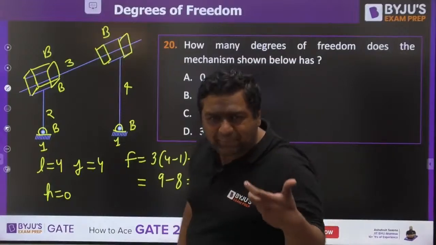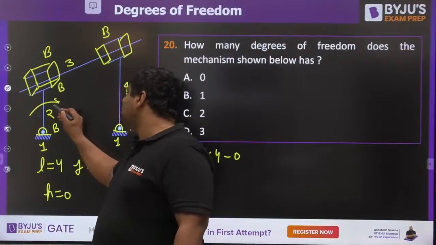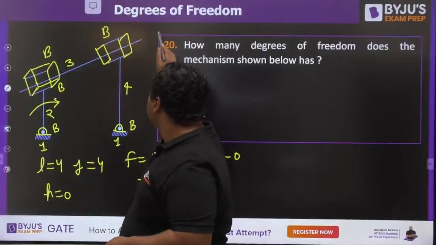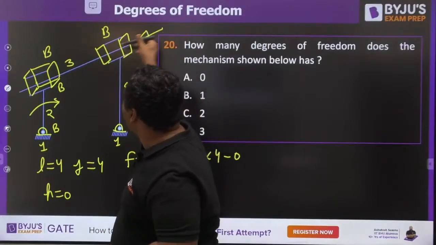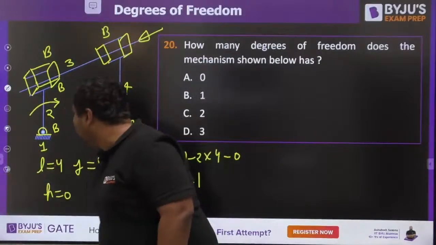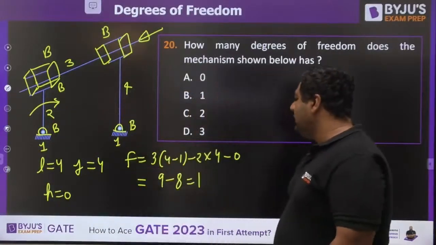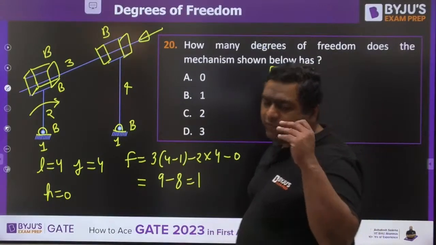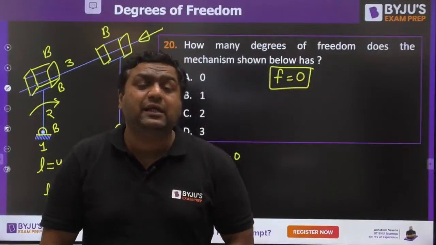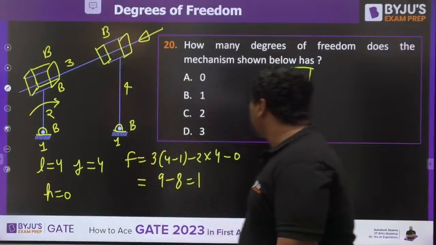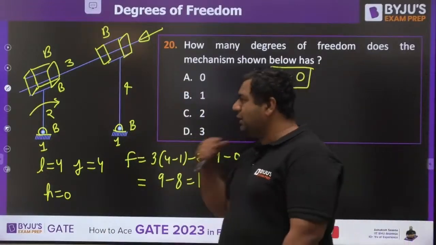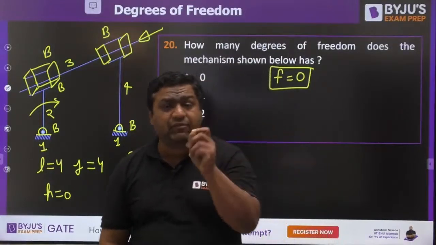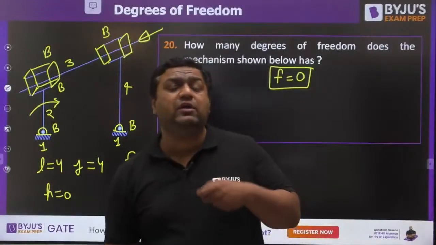But if you think slightly practically, if you give rotation to this, my dear, as this link is kept on 2 rectangular holes like this, don't you feel this link will move in this direction and go away? And once this link goes away, we would be left with 3 links only. And with 3 links, we shall have a degree of freedom of 0, because for making a mechanism, the minimum number of links required is 4. You have seen, 3 links can give you a frame or structure only. So my dear, if that is the case, why are we getting the answer as 1? That was the first drawback, or you can say the first slap on this equation, which is not giving you the right answer.